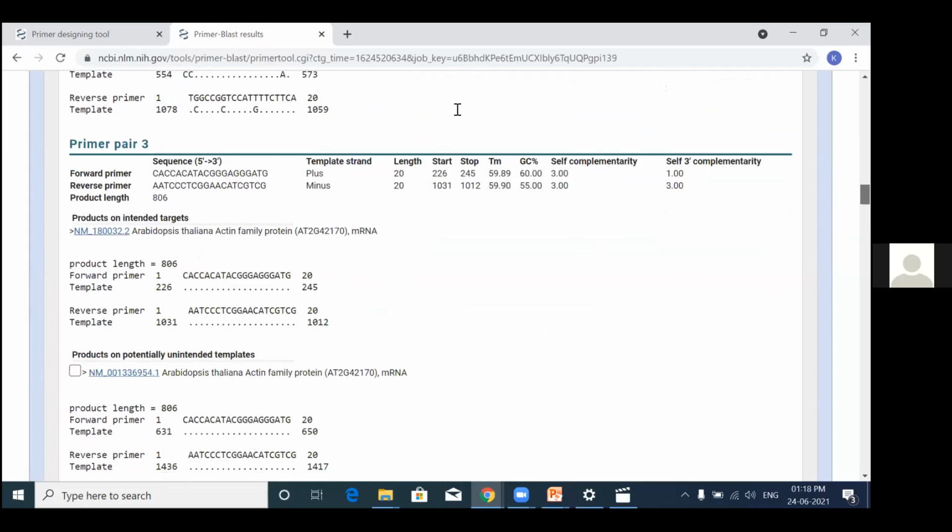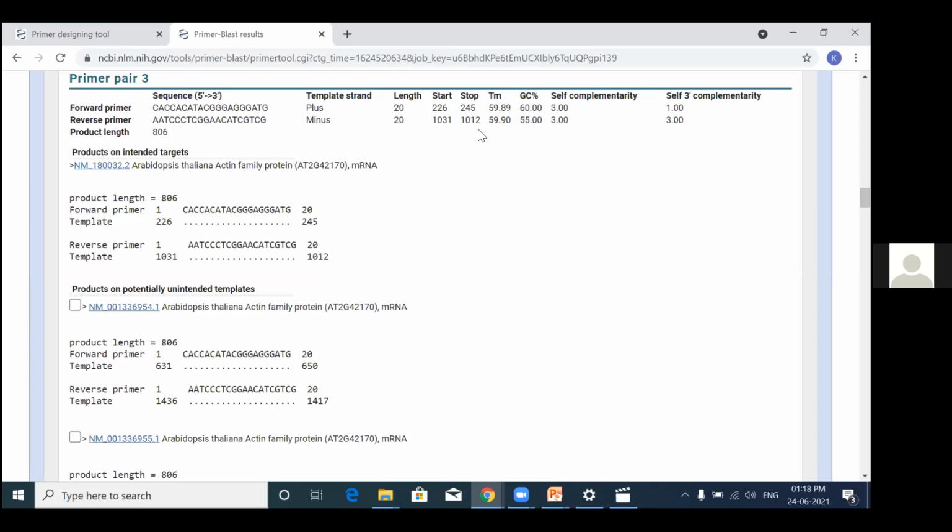So I can refer you to this one. It's starting from 226 and it is almost 1031 base pairs. I will prefer this Primapep 3, where the complementarity scores are also very good. GC content is good, it's falling between the ideal melting temperature range, and the product size looks good. It's 806 base pairs. So my choice of interest will be this primer.